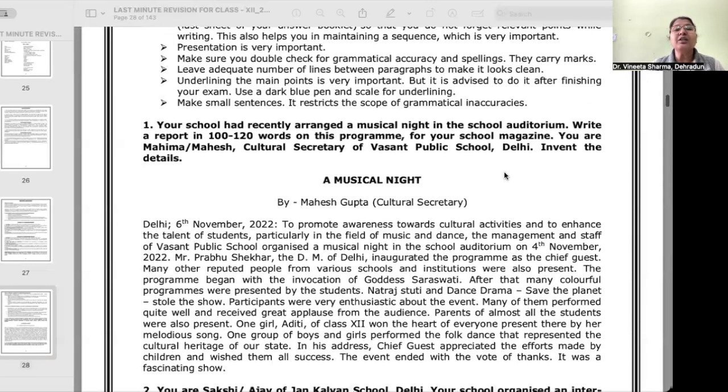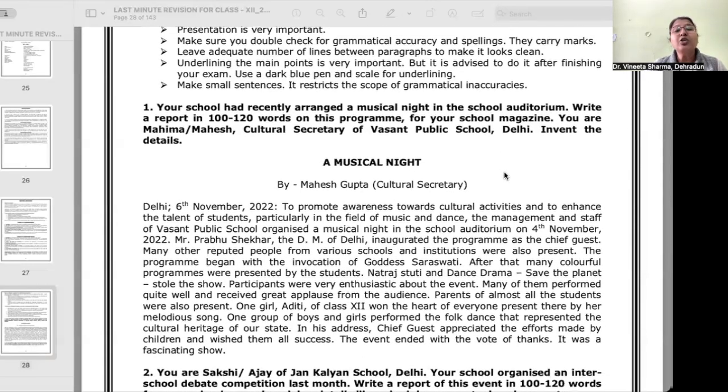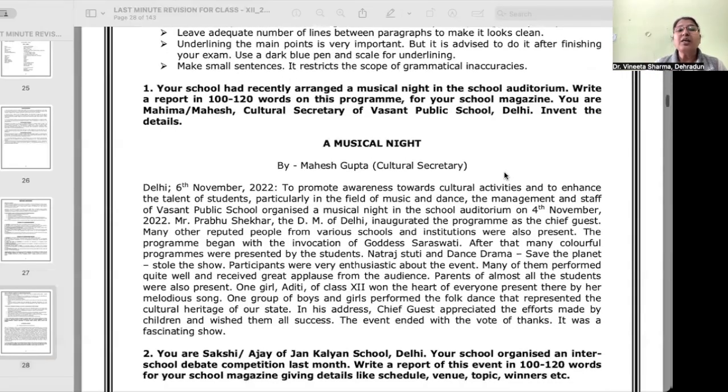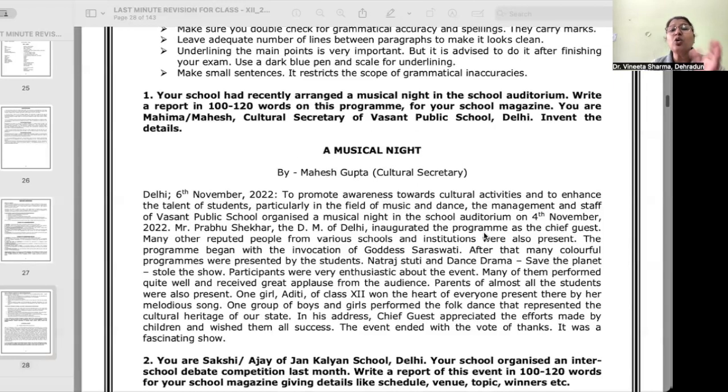Now, look at the report that has been given here. Your school had recently arranged a musical night in the school auditorium. Write a report in 100 to 150 words. So, it's a school magazine report, right? As you can see, first of all is the headline, A Musical Night. Then the byline, by Mahesh Gupta, Cultural Secretary, in brackets, because that is mentioned in the question. Then you will write the place and date. It is given too, though it is not a newspaper report, but they have given it that way also.